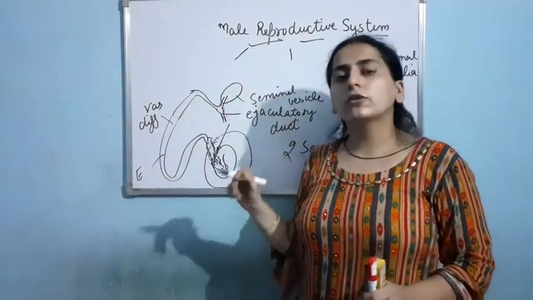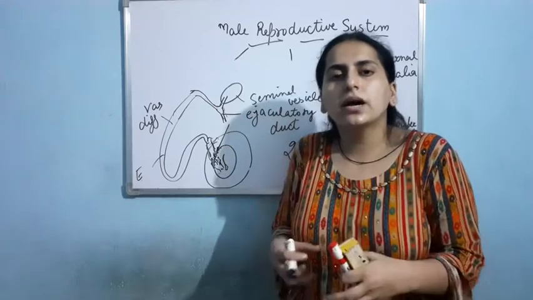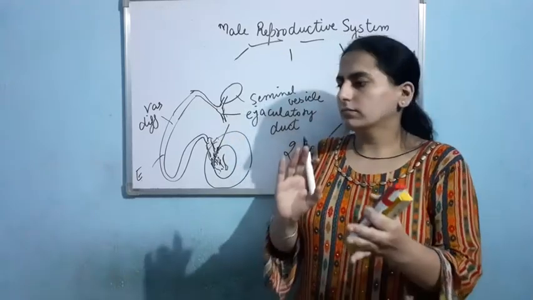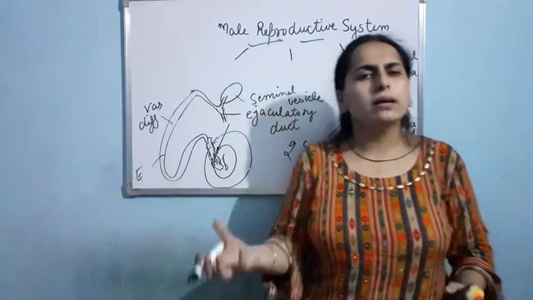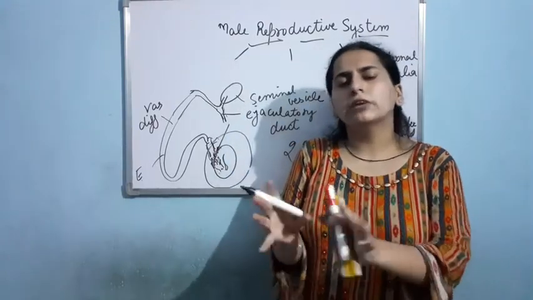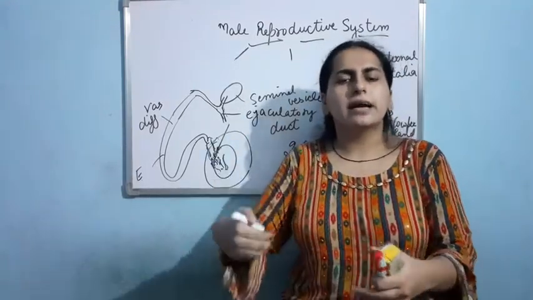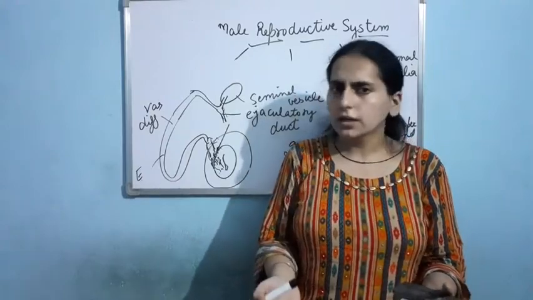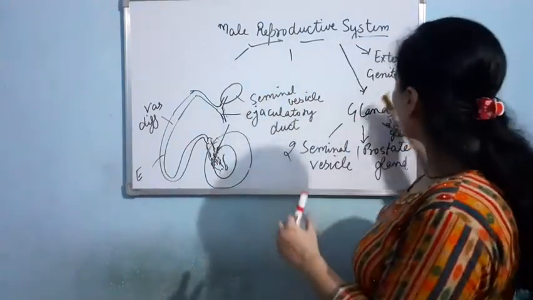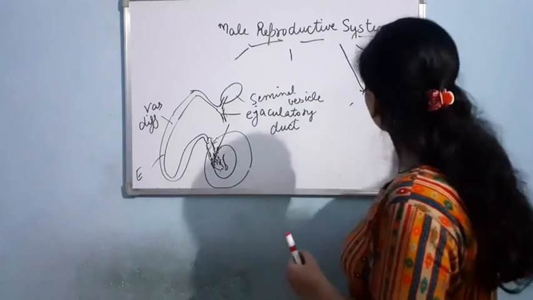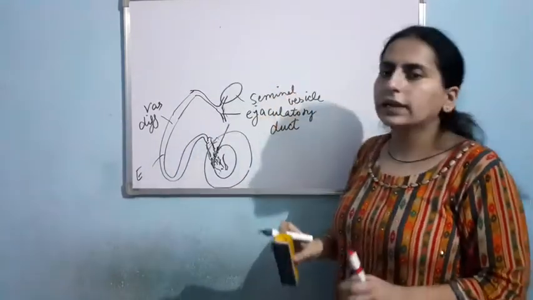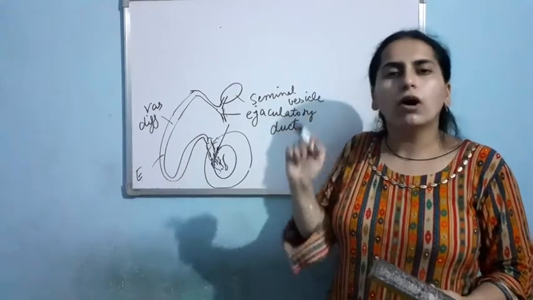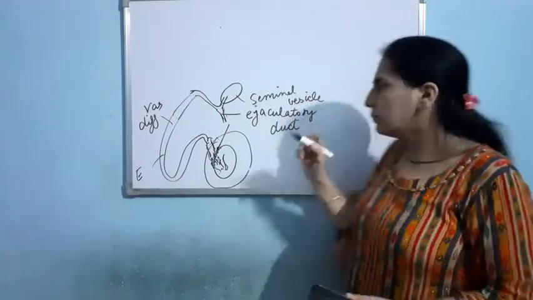So now, as I told you, in the ejaculatory duct the sperms will come. Now this ejaculatory duct must merge with the urinary bladder, as the urinary bladder will lead into the urethra, and finally that tract is for the urination purpose. Clear? So now what will happen? This ejaculatory duct will get wound over the urinary bladder.